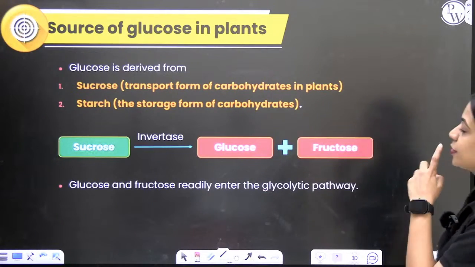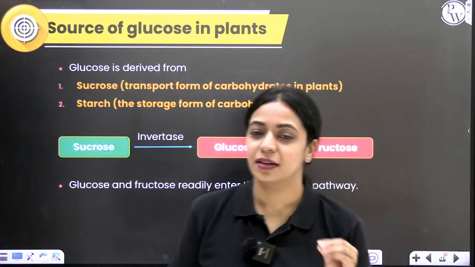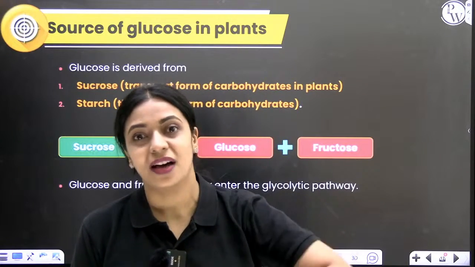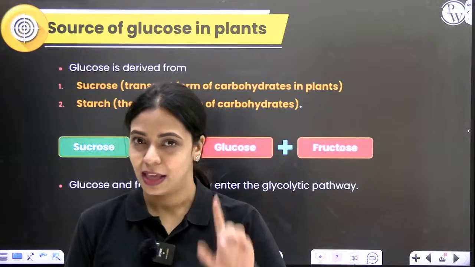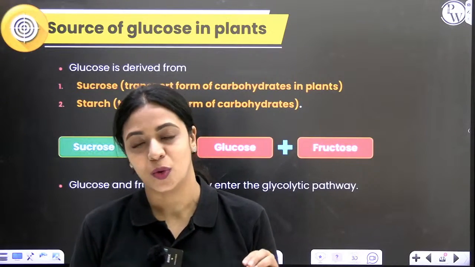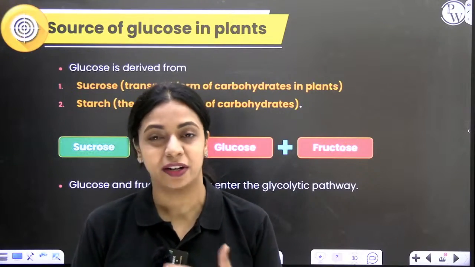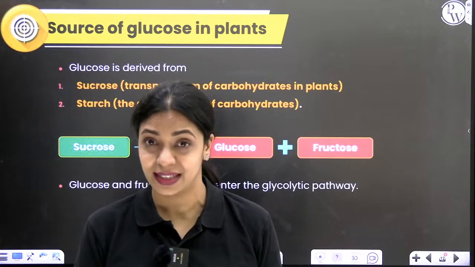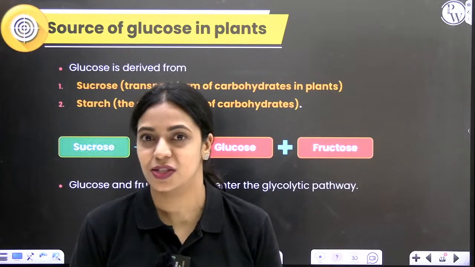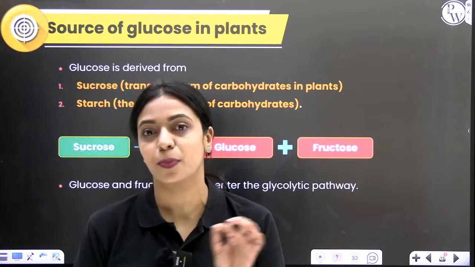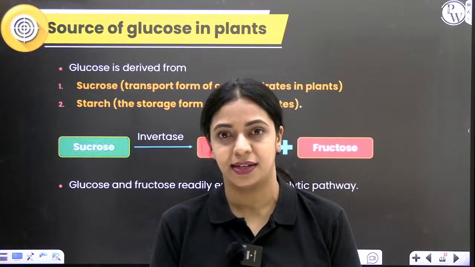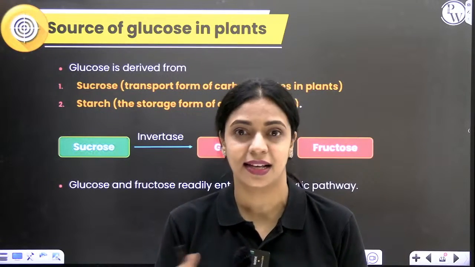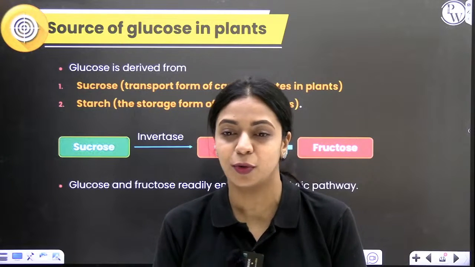All right. So, since this chapter we are learning under plant physiology, where do plants get glucose from to respire? Plants are capable of photosynthesis. They synthesize glucose. If the glucose has to be transported, it is transported by means of sucrose, which is a disaccharide, or if it has to be stored, it's stored in the form of starch, which is a polysaccharide. So within the plant, glucose as it is could be present. It could be present as a disaccharide in the form of sucrose, or it could be present in the form